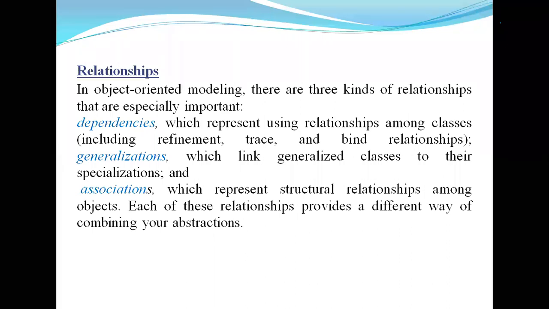So in classes, there are three types of relationships: the first one is dependency, the second is generalization, and the third is association. We already discussed these in the second unit, but in the third unit we have the same classes and relationships. Association represents the structural relationship among the objects.